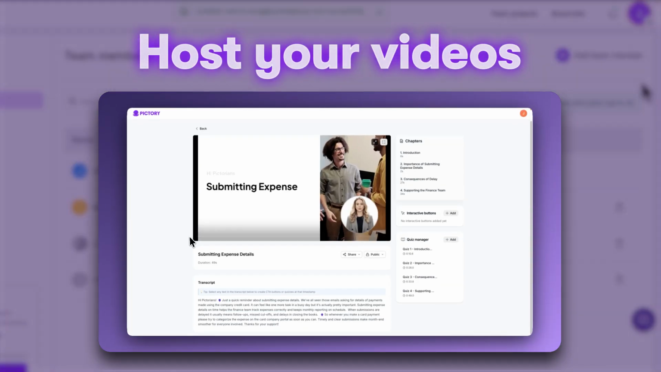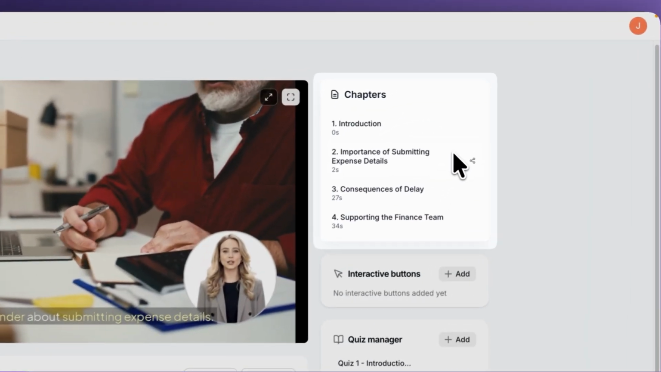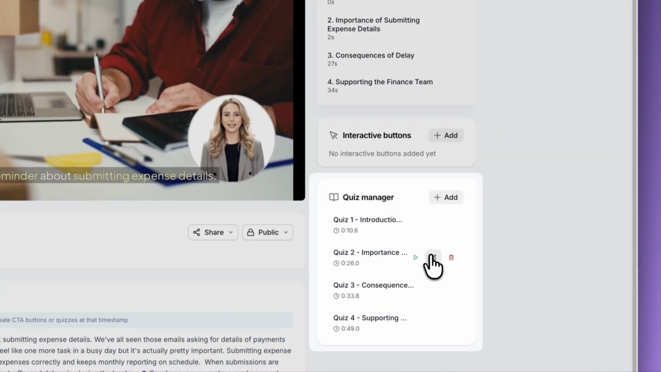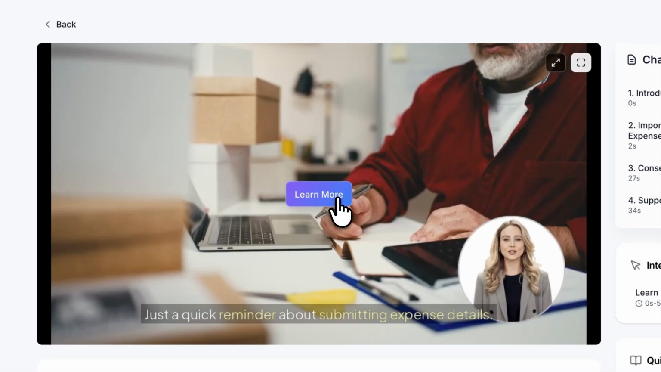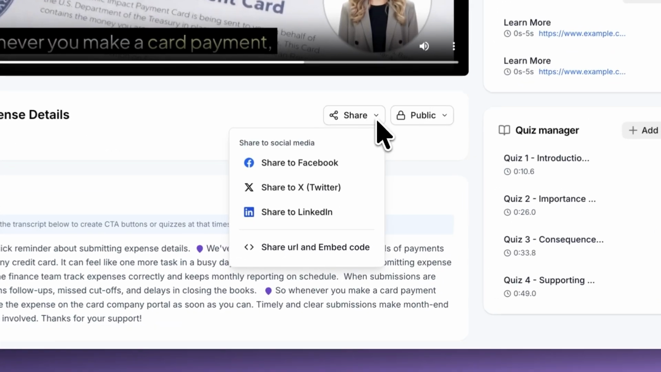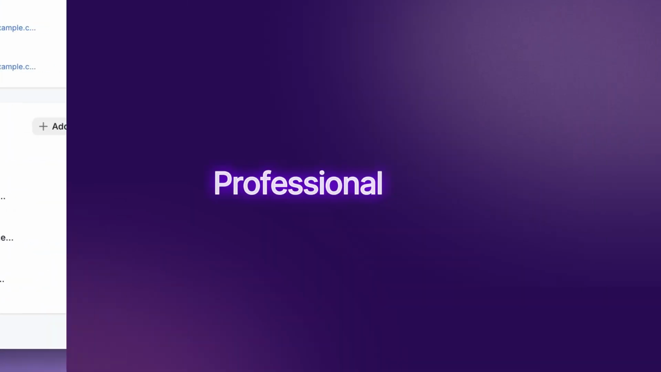Then, host your videos with engagement built in. Add chapters, quizzes, and calls to action, and share interactive video experiences in one seamless flow. Professional video created by you, scaled with AI.